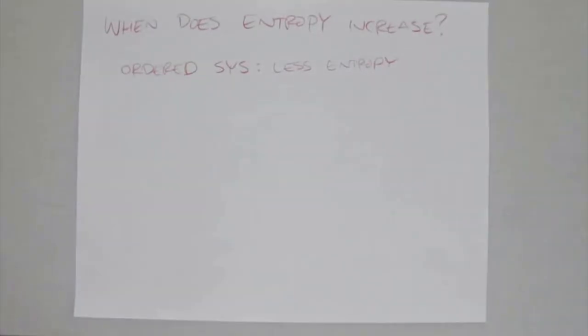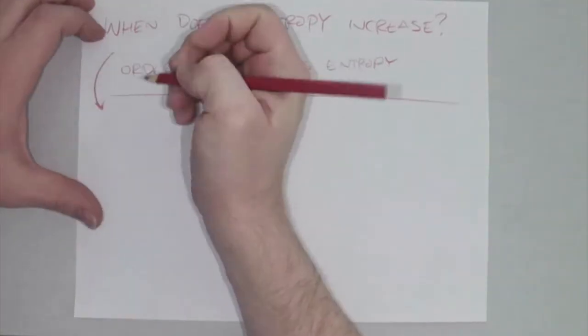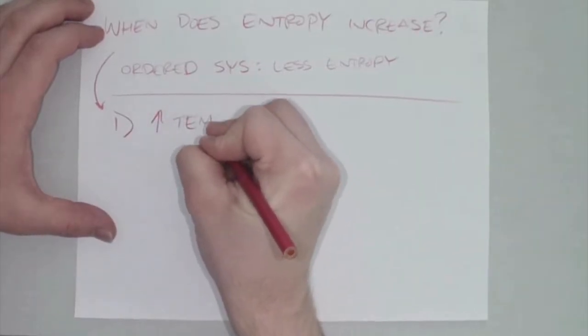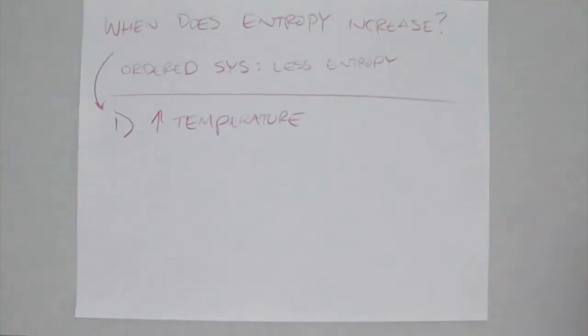So actually applying this to chemical processes, here are 3 examples of times when entropy increases. One is when we have an increase in temperature, because when we're increasing temperature, we're increasing the energy in the system, and we're increasing all the different ways that those particles could arrange, and increasing the probability of disorder, or having different numbers show up on dice.